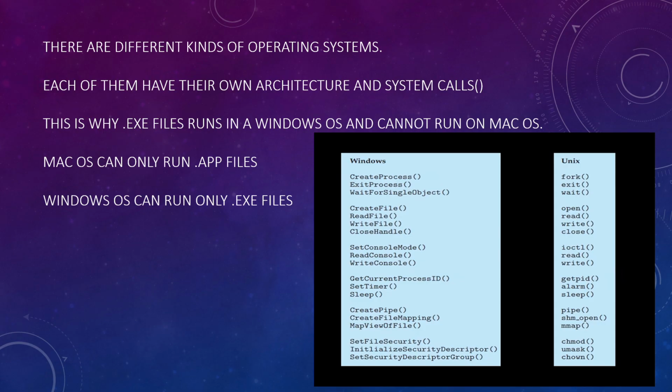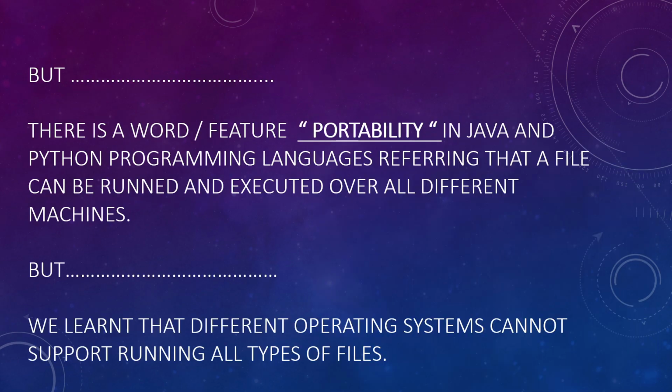So here is the set of system calls that are available in Windows operating systems, and here are some of the system calls that are available in the Unix operating system. Each of them has its own kind of structure and procedures. But as we learned, some files are only capable of running in their specific operating systems and not in all kinds of systems.